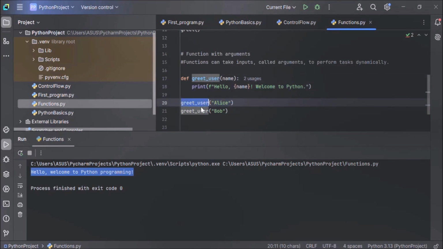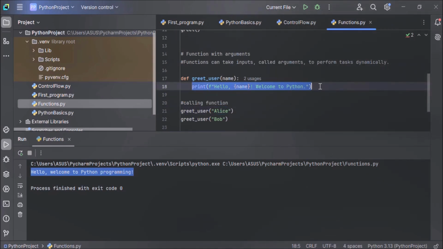Here we are calling this function, greet_user Alice. This Alice is a name. Calling function greet_user, and Alice is a name parameter. Greet_user Bob. Greet_user is a function name and Bob is a name parameter. So two times we are calling the function and we are passing the name parameter also. And whatever name is being passed in the name parameter will be printed in this print statement.